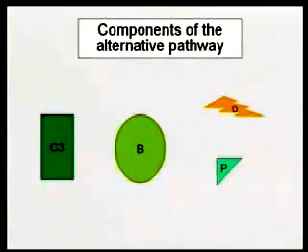All right, here are the components of the alternative pathway: C3, factor B, factor P or properdin, and factor D. All right, so how does this pathway activate?